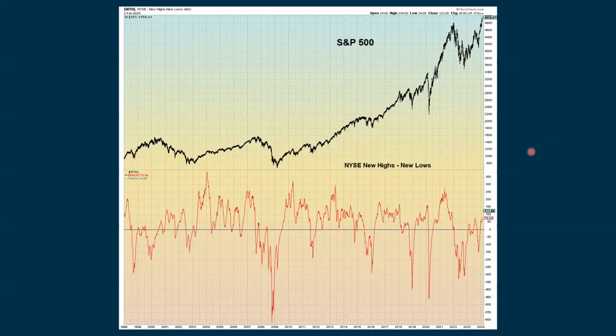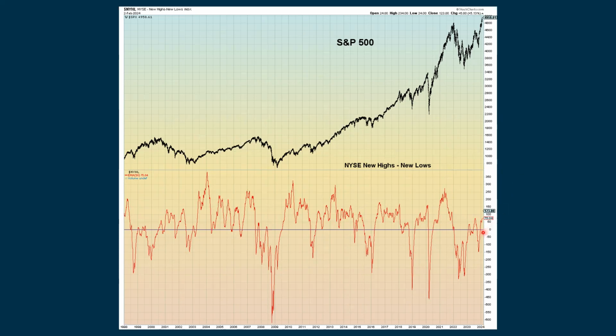And then we look at the NYSE new highs minus the new lows. And I know this is a moving average of a moving average. That's why I use this, because what's one of the cardinal rules? Don't use a moving average of a moving average. Okay, I'm going to break that rule. All right. Because if everybody's stuck to the rules, why are there so many people that struggle with trying to get a handle on the markets?